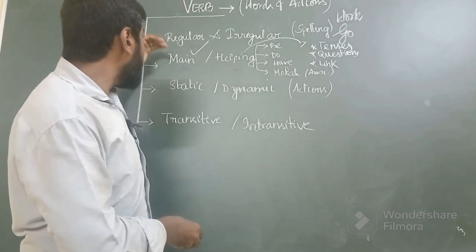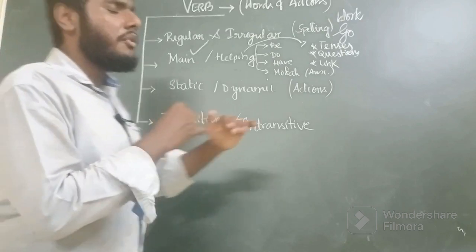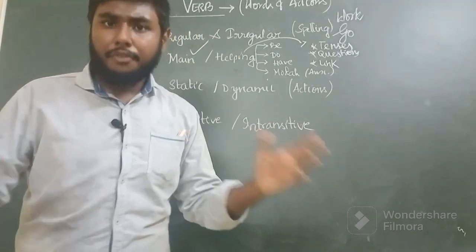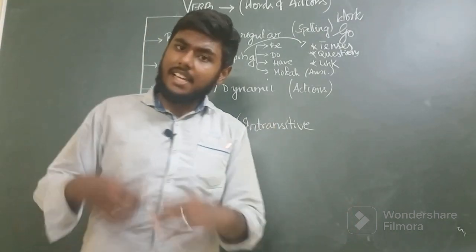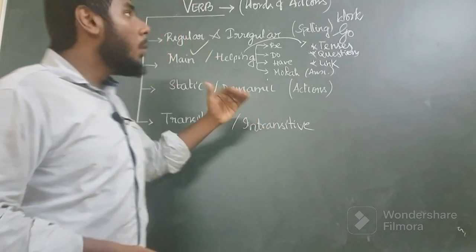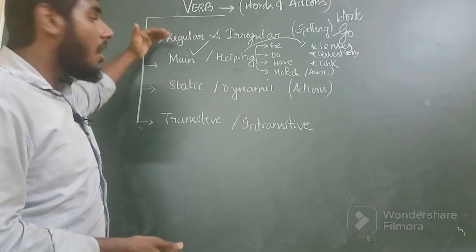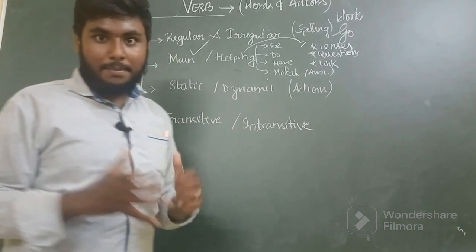We have four broad classifications of verbs, on the basis of various things, such as differences in their spellings, in making us understand the tenses, and so on. So we'll quickly take a look at all the types of verbs.